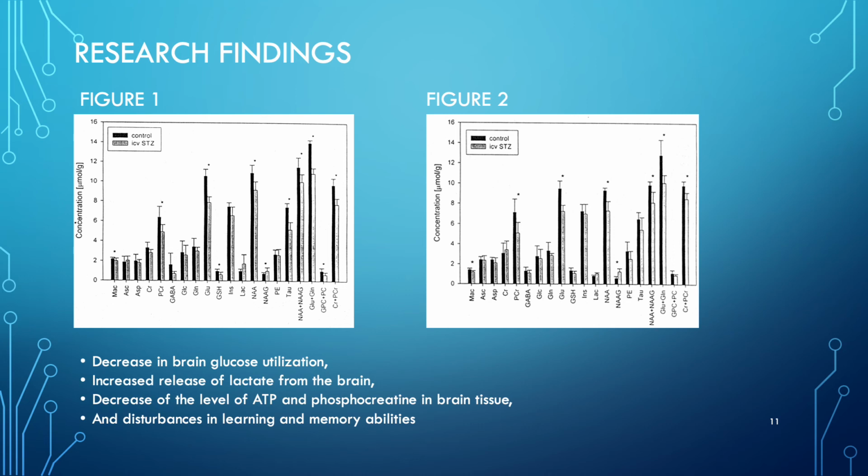Figure 1 on the left shows the concentration of brain metabolites 3 weeks after the injection, and figure 2 on the right shows the concentration of brain metabolites 2 months after the injection. So, in a total analysis, ICV STZ injections to rats produce a range of central effects, including a decrease in brain glucose utilization, an increased release of lactate from the brain, a decrease of the level of ATP and phosphocreatine in brain tissues, and disturbances in learning and memory abilities.